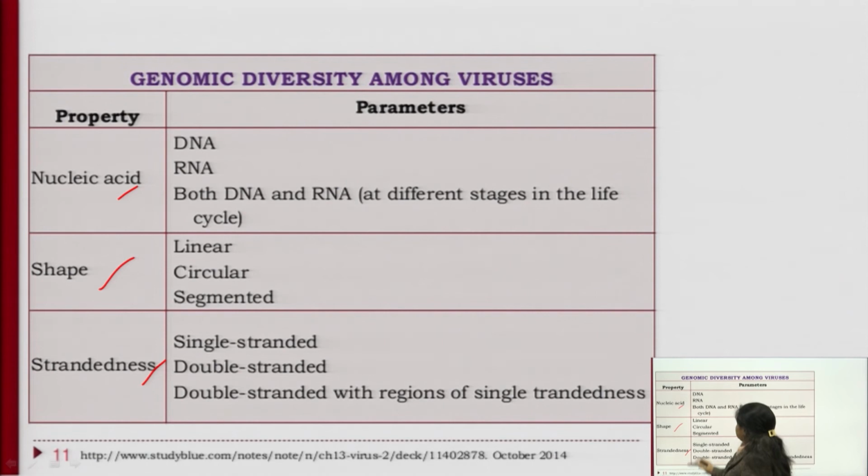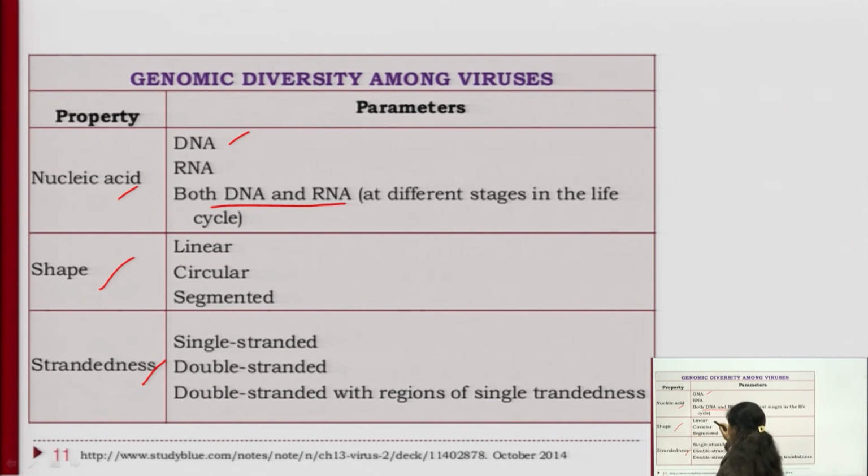Depending upon whether they have RNA or DNA, or both nucleic acids within the same cell, there will be different types of diversities.